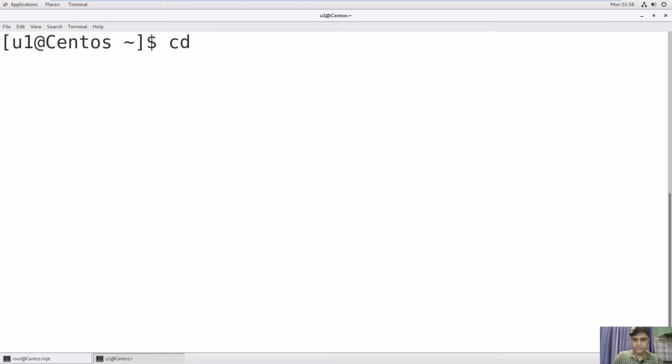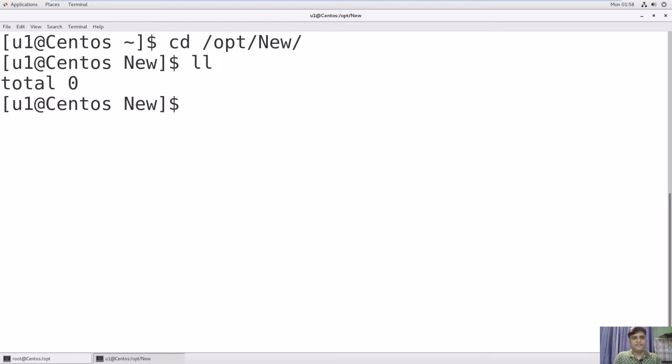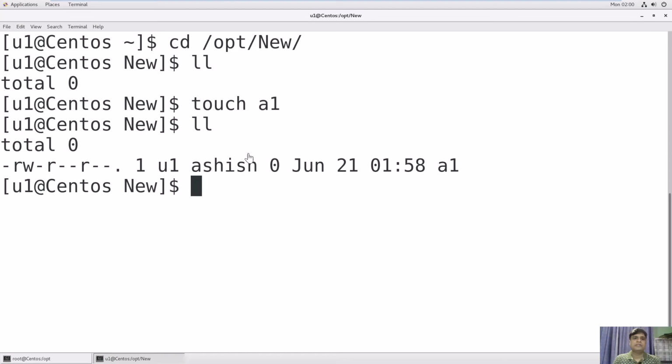So do cd /opt/new. Okay, see, we don't have any file. Now we will create a file. So touch A1, and this file will inherit the ownership of this new directory.